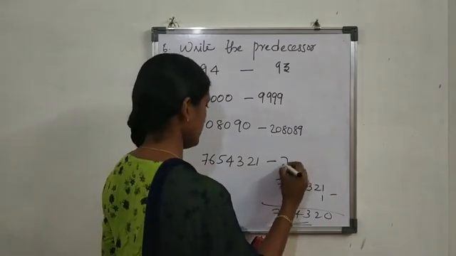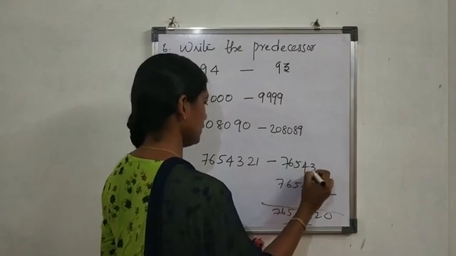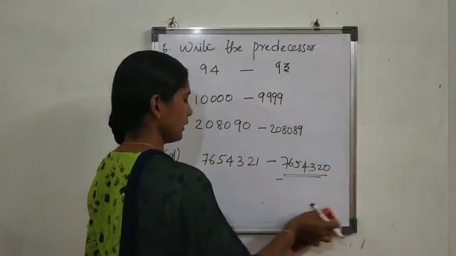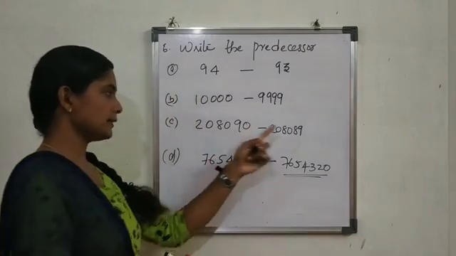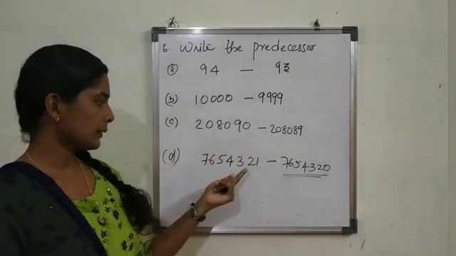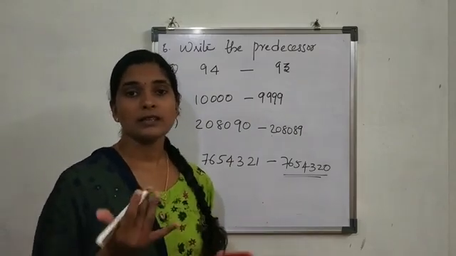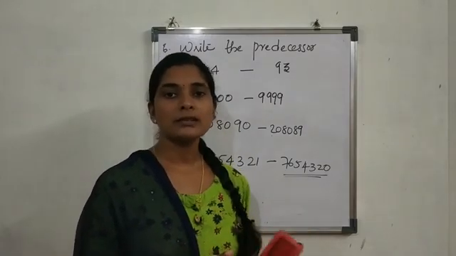Okay, 7, 6, 5, 4, 3, 2, 0. This is the predecessor. The predecessor of 90 is 89. It's the last digit. Here the predecessor of 21 is 20. Predecessor means subtract 1. Successor means add 1. Just remember that.